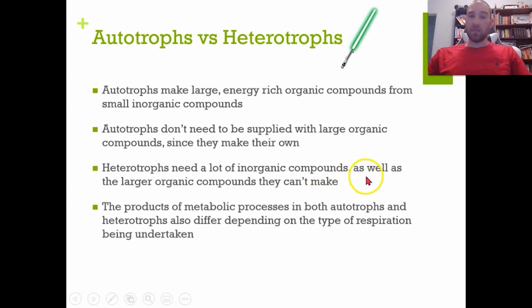Heterotrophs need to get a lot of inorganic compounds as well as large organic compounds because they can't make their own. So they need to consume other organisms to get their large organic compounds. Like us, we need to eat food so we can get our compounds like carbohydrates, amino acids, fats and oils.